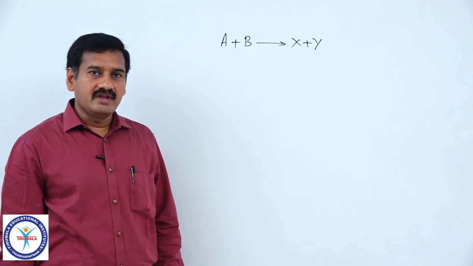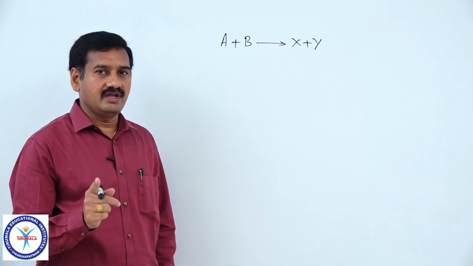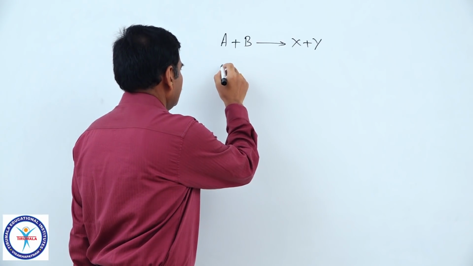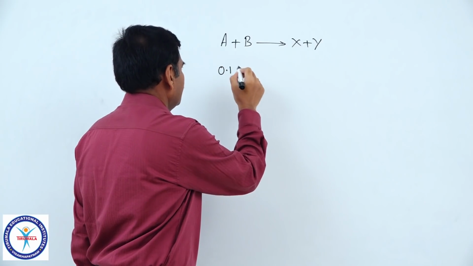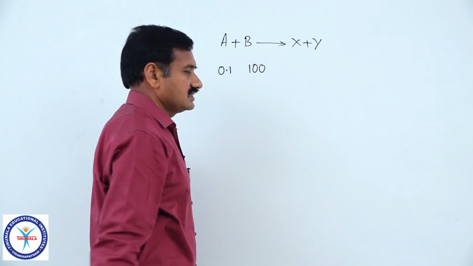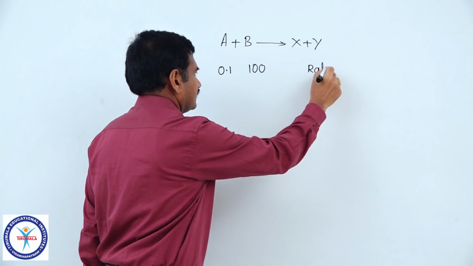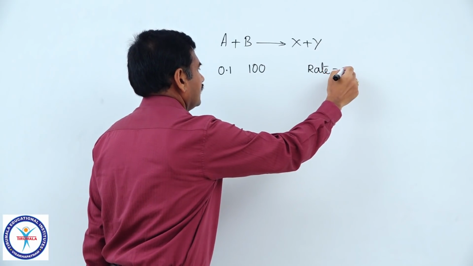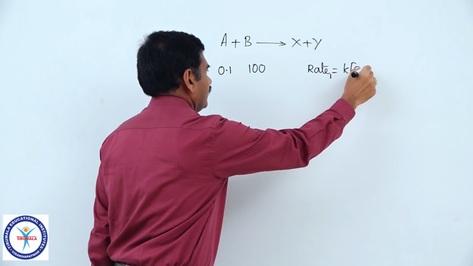If one of the reactants taken is in large excess, for example, B I am taking in large excess, some 0.1 molar concentration of A and 100 mole per liter is the concentration of B. If you are writing the rate of this reaction, rate is equal to rate constant k into concentration of A, 0.1.